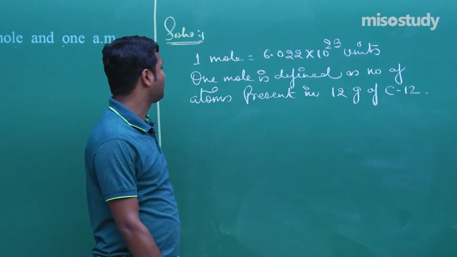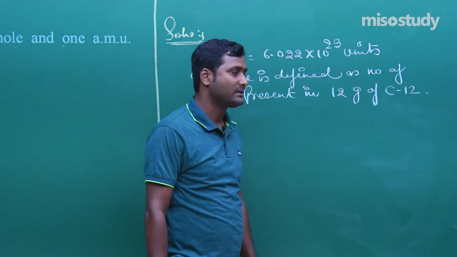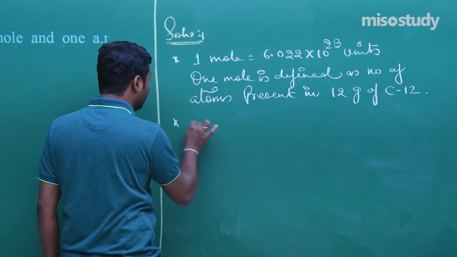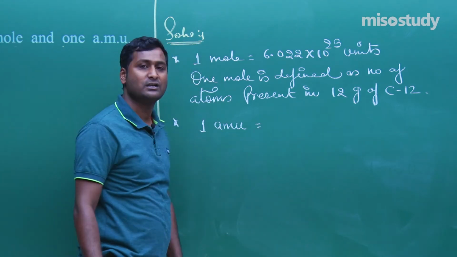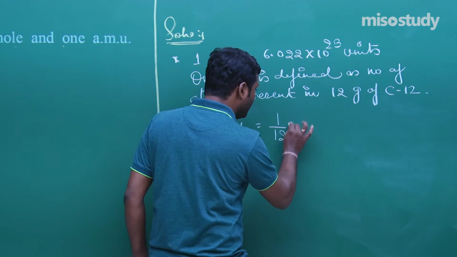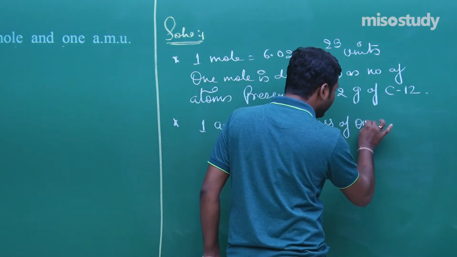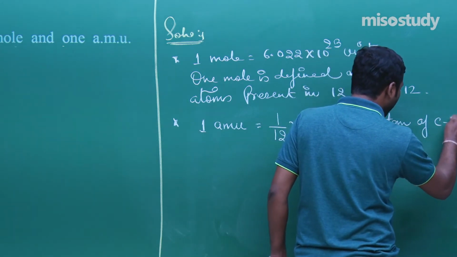Am I right? Now, the next part of the question is 1 AMU, that is the atomic mass unit. 1 AMU is equal to 1 by 12 multiplied by the mass of 1 atom of C12.